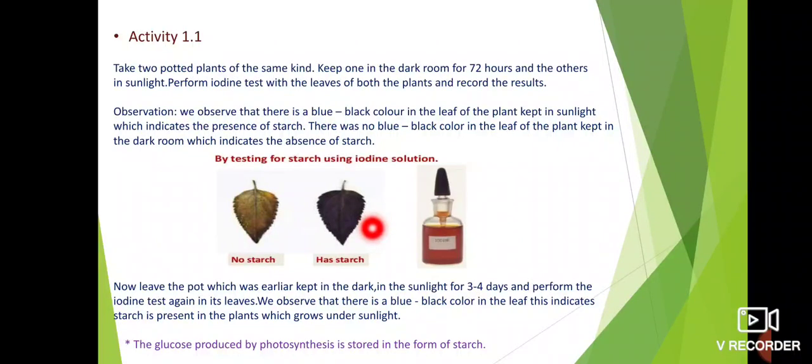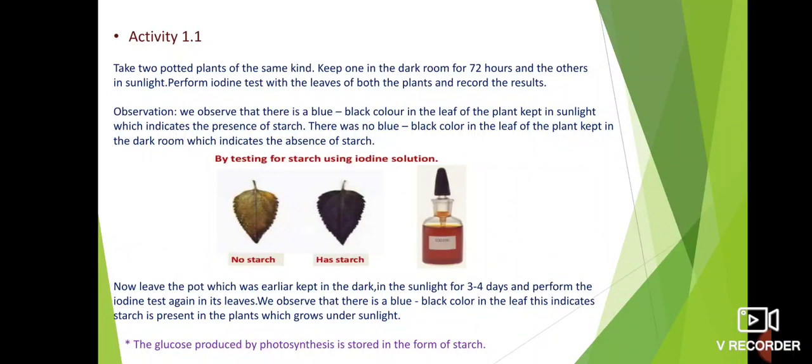And this activity tells us starch is present in the leaves when the plant grows under sunlight. That means for the process of photosynthesis, plants require sunlight. This photosynthesis process is carried out only in the presence of sunlight. The products we get from the photosynthesis process are glucose and oxygen. Oxygen is released out, and glucose is utilized by the plant.